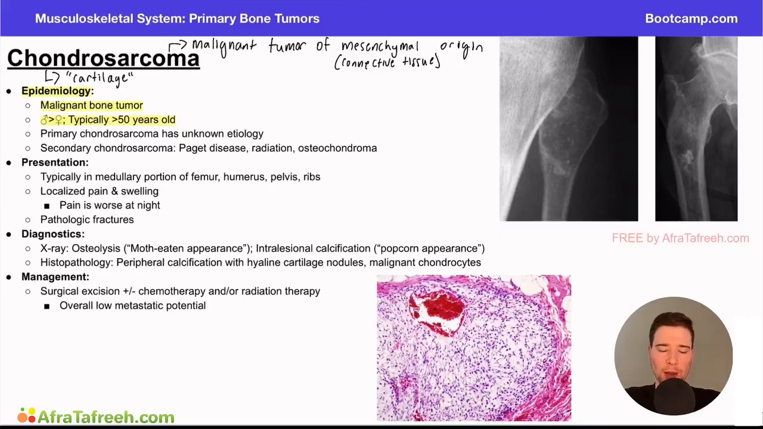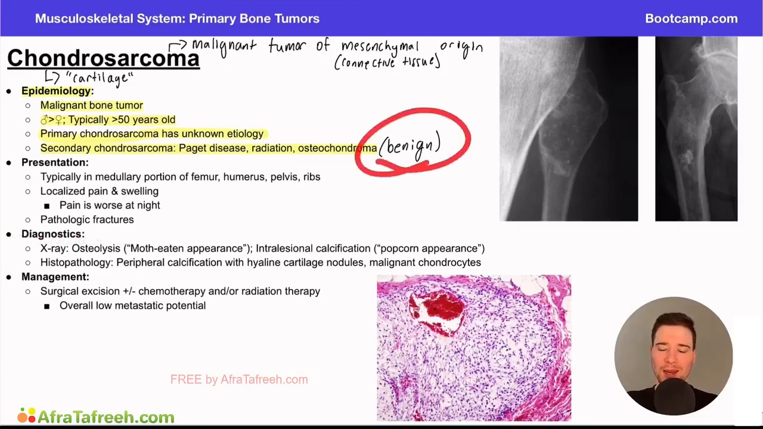We also need to know that you can have a primary chondrosarcoma, which has an unknown etiology, and a secondary chondrosarcoma, which is typically due to Paget disease of the bone, radiation, or potentially an osteochondroma. Now, recall, we had a whole video about osteochondroma, that this was a benign bone tumor. However, we said that approximately 1% of osteochondromas can actually turn into a chondrosarcoma, which is a malignant bone tumor. So here it is right here. Somebody who has an osteochondroma does not necessarily need surgical intervention right away, but you need to watch it closely because of that potential for the benign tumor to become a malignant tumor, such as a chondrosarcoma.